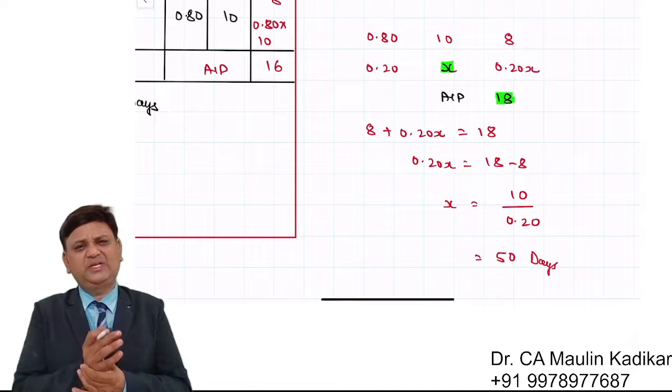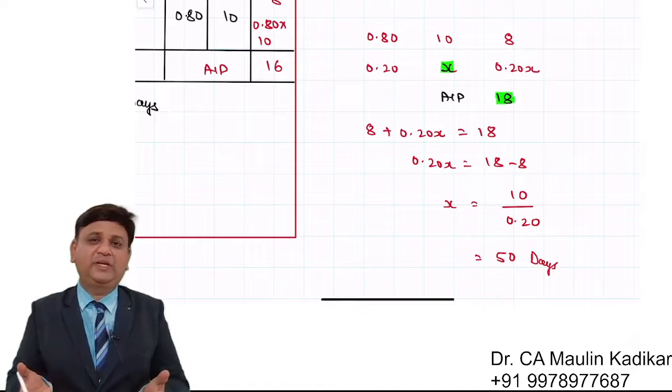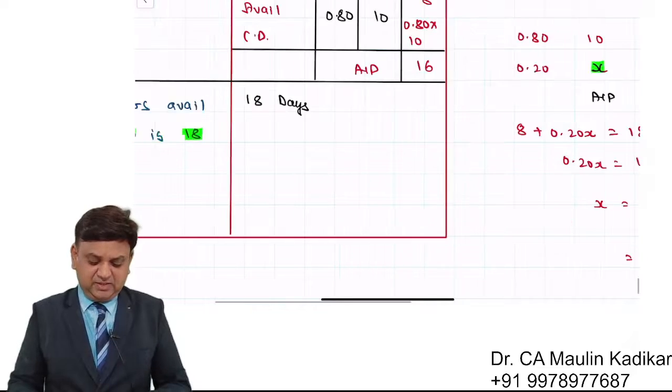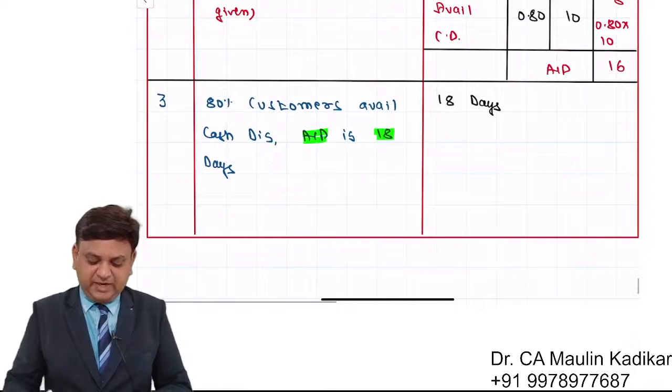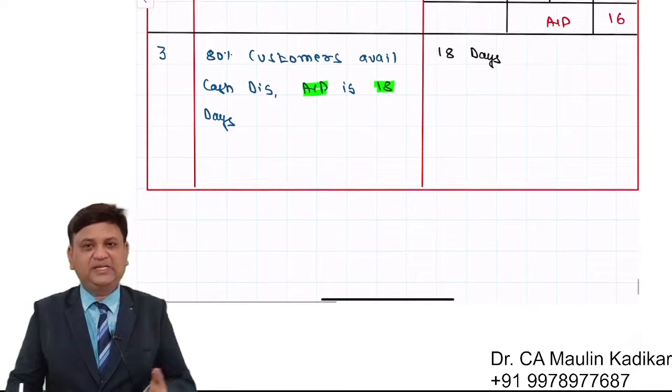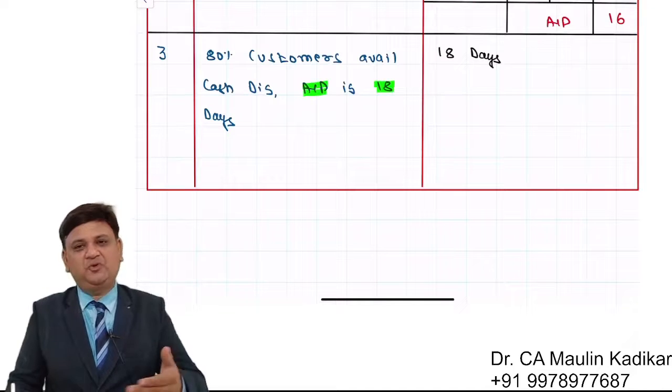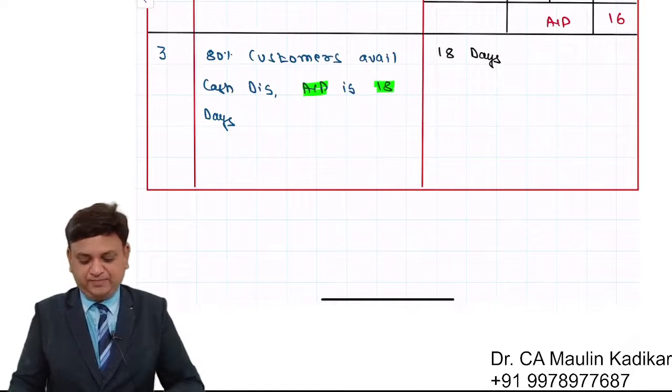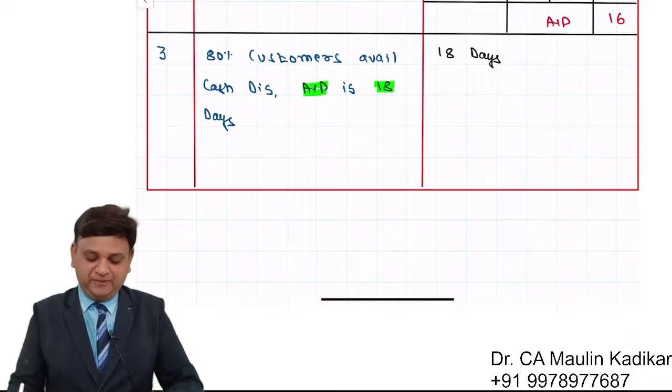Again, sometimes students have a question: sir, why do you explain all these things? We have been given the collection period of 18, so we have to take 18. That's it. Why so much explanation, sir? Giving a reply to that question.